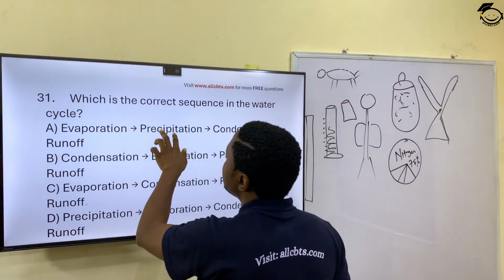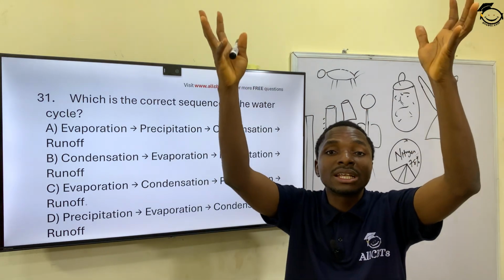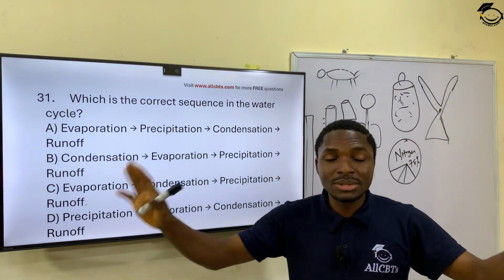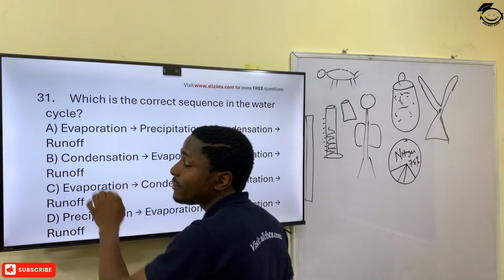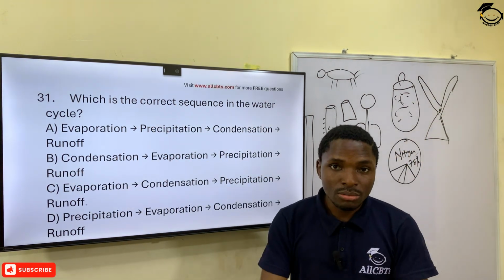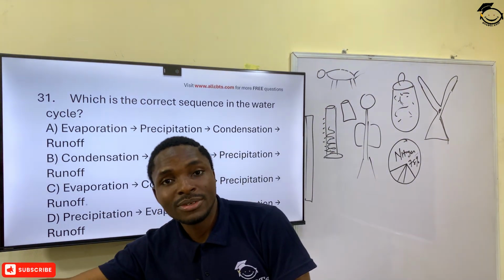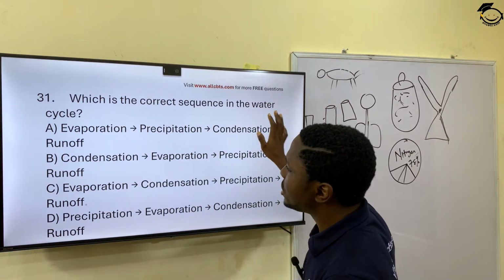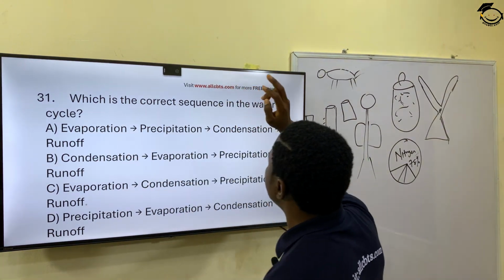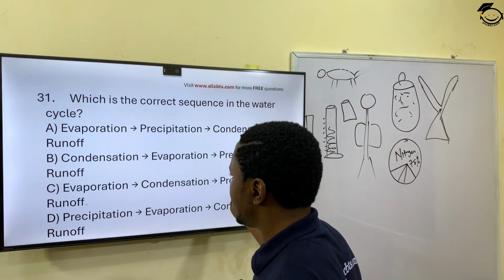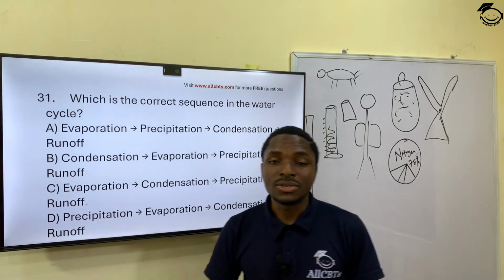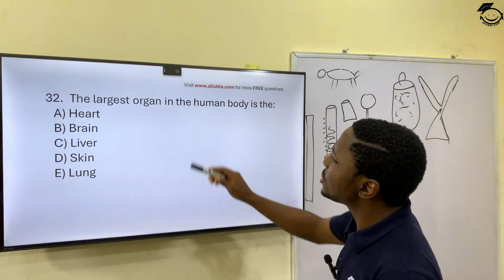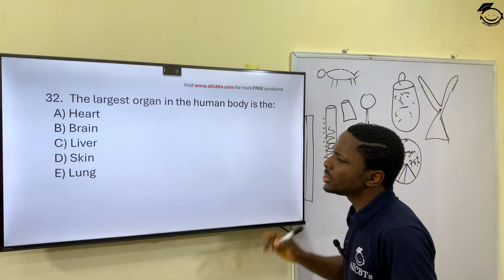Then you have precipitation, which is when those heavy clouds begin to drop as droplets of rain. It comes down as rain. Then you have runoff, which is what? The rain that has come to the earth begins to flow on the ground surface. So how do we arrange it now? We arrange evaporation, then condensation, then precipitation, then runoff, which is option C.